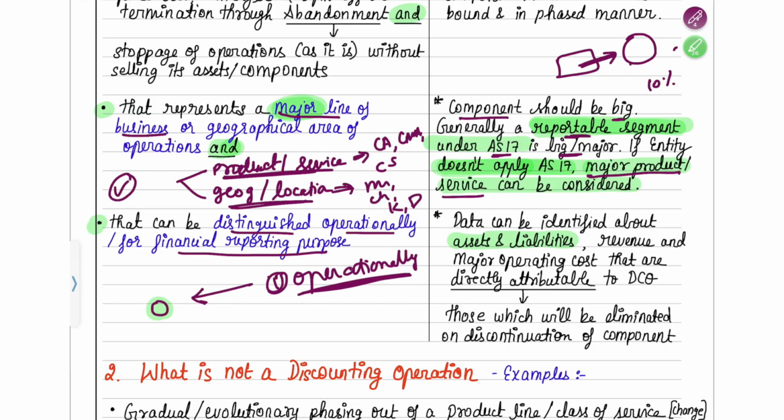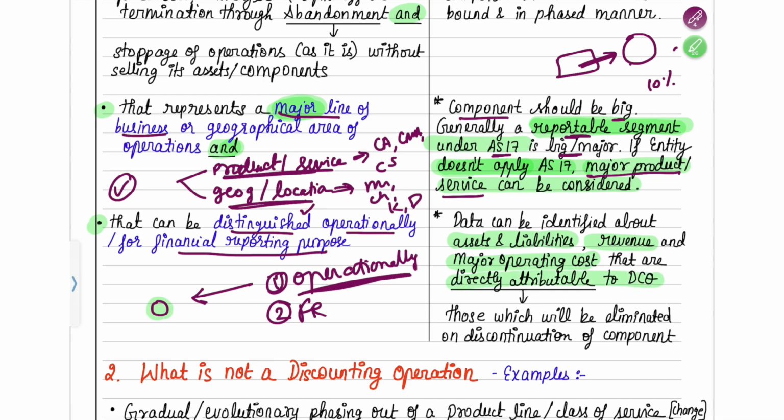If that is there, then it means it can be distinguished. And the second condition in the same point is that for financial reporting purposes also, it must be separately distinguished. What it means is the revenue of the particular division must be separately identifiable. The operating cost of the division must be separately identifiable. If both are separately identifiable, or directly attributable,